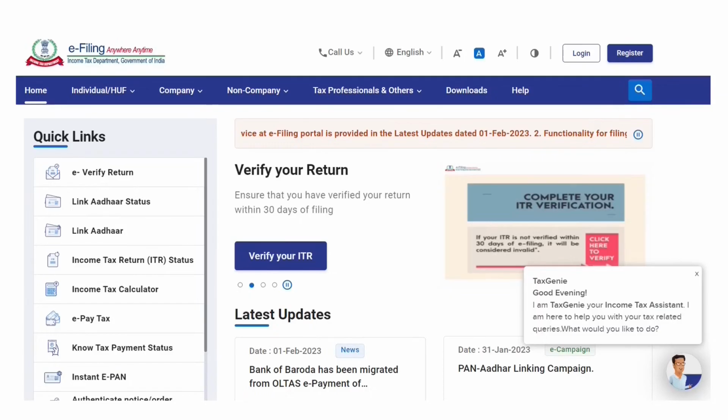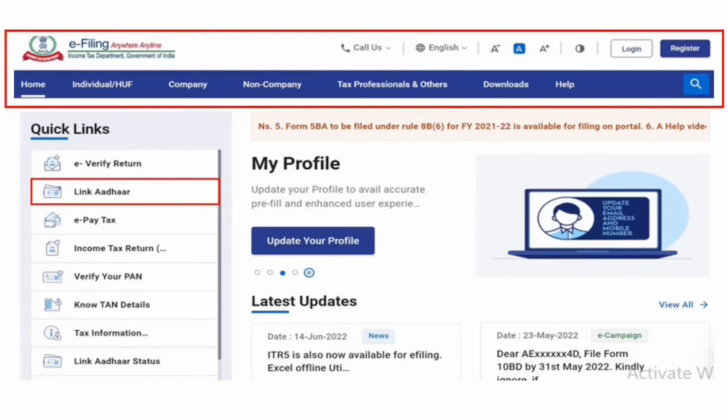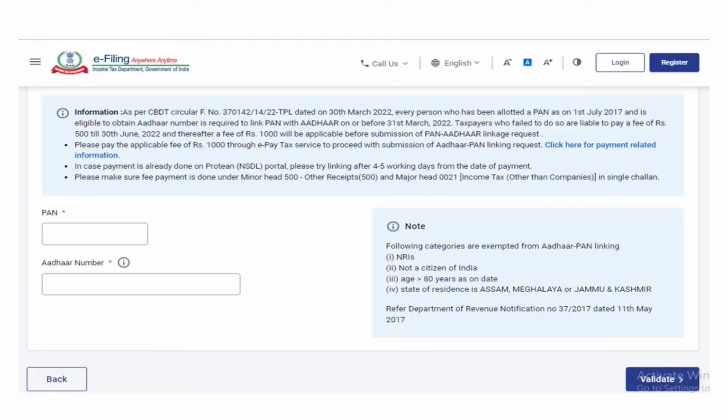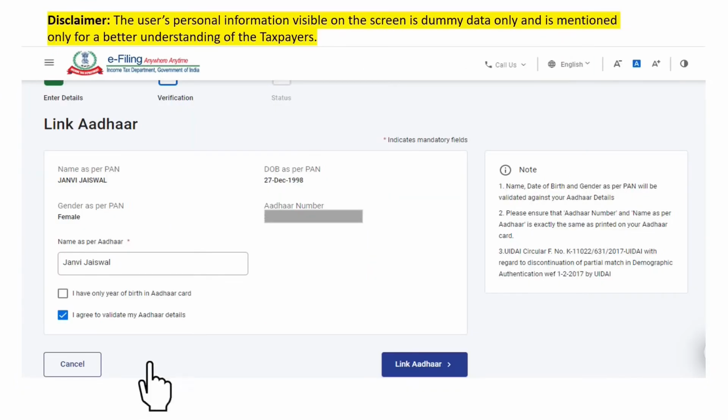Alternatively, you can also submit your Aadhaar PAN linking request in the pre-login mode. Here, you can simply go to the e-filing portal homepage and click on Link Aadhaar under Quick Links section. You would be required to enter your PAN and Aadhaar number and click on Validate button. You would be required to enter your name as per Aadhaar and your mobile number, and also select the check boxes as applicable and then click on Link Aadhaar.